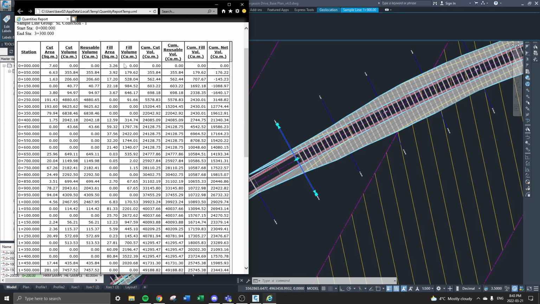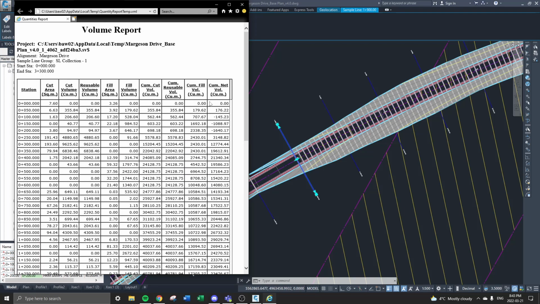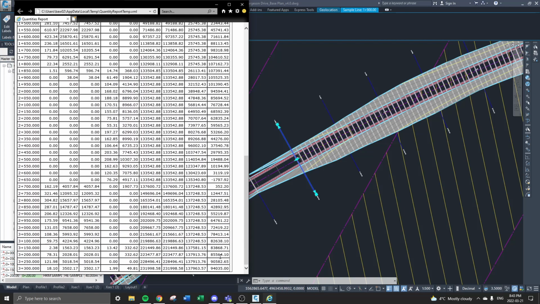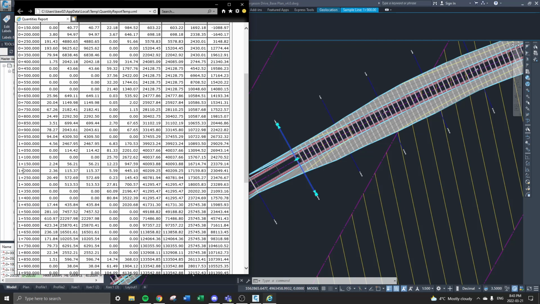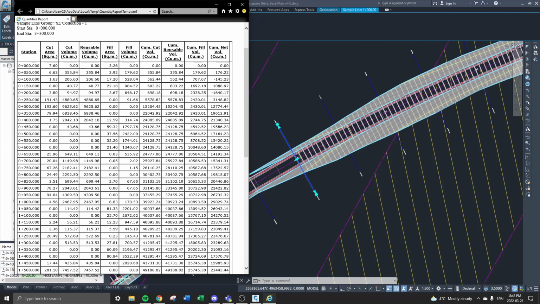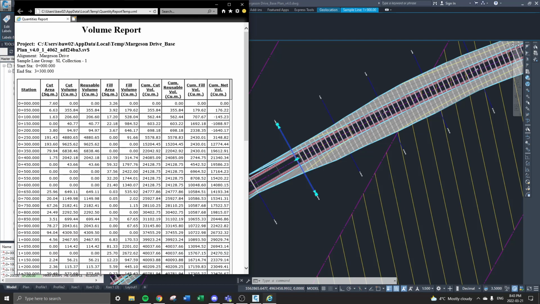But yeah, here is your spreadsheet. I'm pretty sure you could just copy this into an Excel spreadsheet if you wanted to. But that's your mass haul, right? You've got your X axis, the stationing, and then you've got your cumulative net volume. And you can see it's got negative for the fill, then it switches over. Okay, so that is how you generate the report.